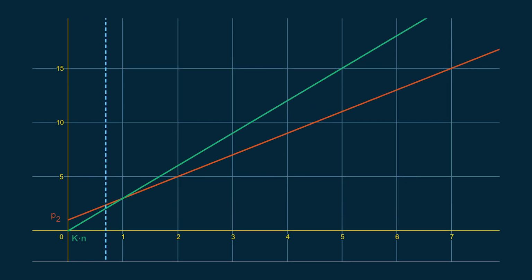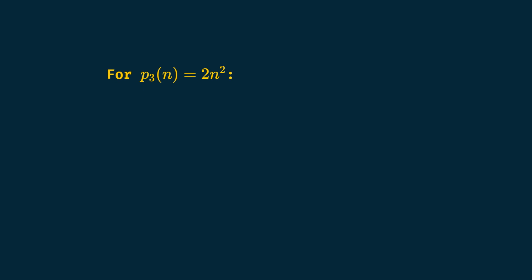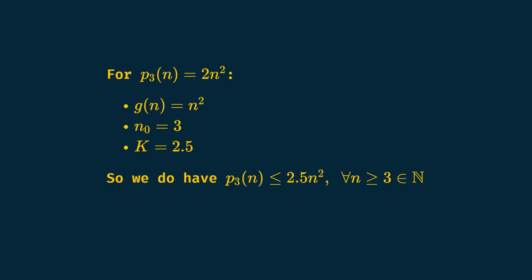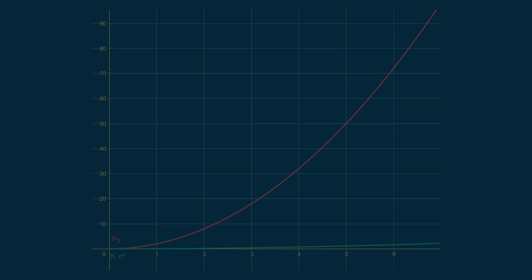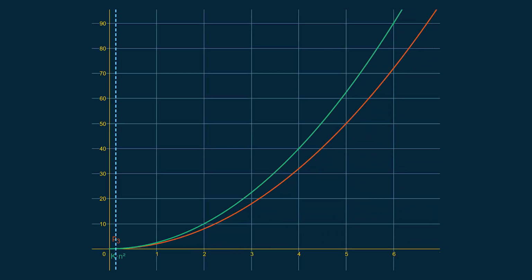We say this algorithm has a linear complexity. Finally, for P3, we can say g of n equals n squared, n0 equals 3, and k equals 2.5. And we do have P3 is big O of n squared, that is a quadratic complexity. As you can see, we don't even need to find the lowest value of k, nor the very n0, where k times g of n starts to be greater than our number of operations. We only need to find numbers satisfying the condition, and we can state the complexity family of our algorithm.